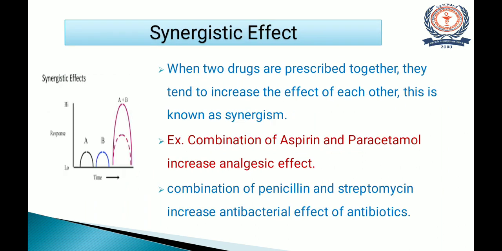Then the next one is synergistic effect. Again you can observe the diagram. Two drugs are administered simultaneously. They tend to increase the effect of each other, and this is known as synergism. Like in additive effect 1 plus 1 is equal to 2, in synergistic effect 1 plus 1 is greater than or equal to 2. That means the effect observed may be 2 or more than 2. That's why it is called synergistic effect. Here one drug helps another drug to increase the total pharmacological effect.